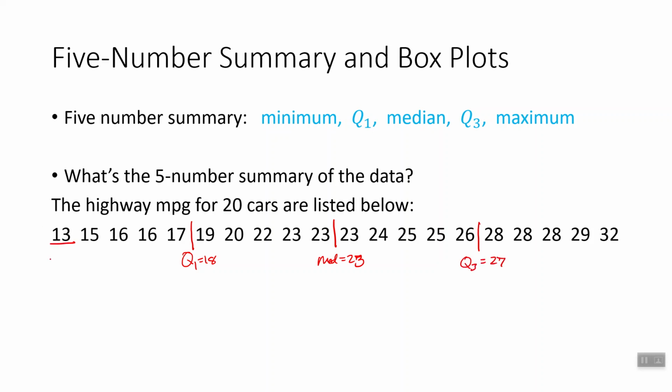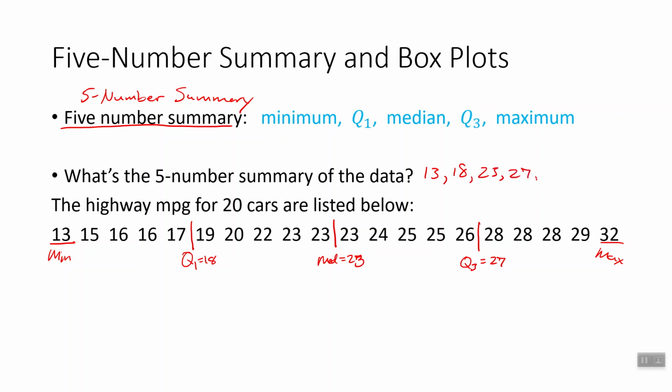We know that the minimum is 13 and the maximum is 32. When we put these 5 numbers together, this has a name. It's called the 5-number summary. I will often write this with the number 5 in there instead of the word. So the 5-number summary here would be 13, 18,